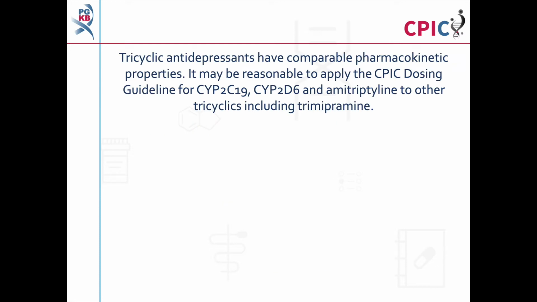Because tricyclic antidepressants have comparable pharmacokinetic properties, it may be reasonable to apply the CPIC dosing guideline for CYP2D6, CYP2C19 and amitriptyline to other tricyclic antidepressants, including trimipramine.